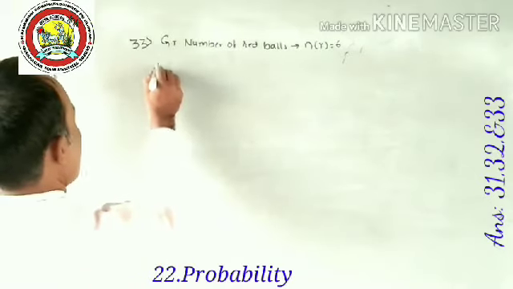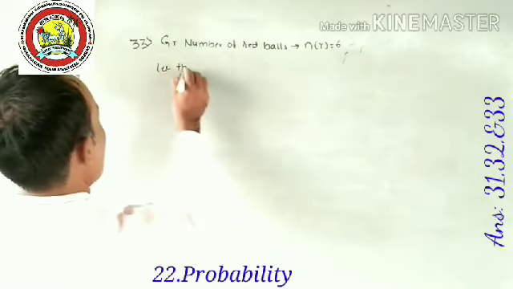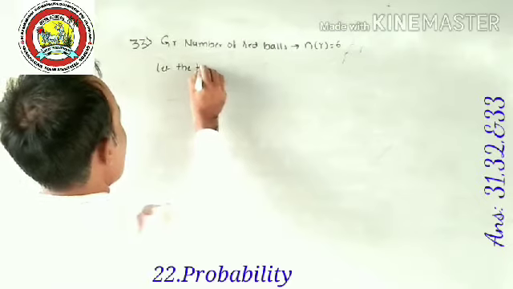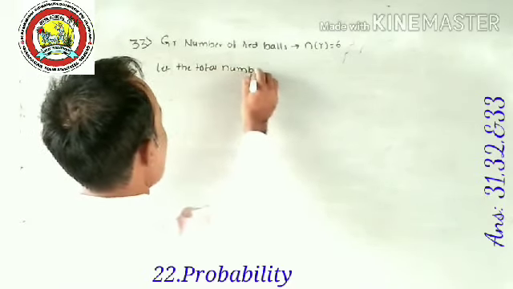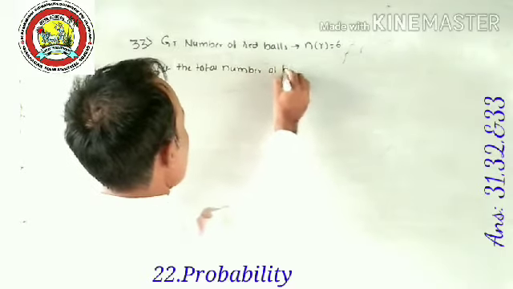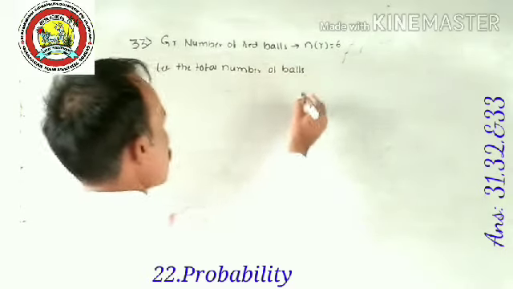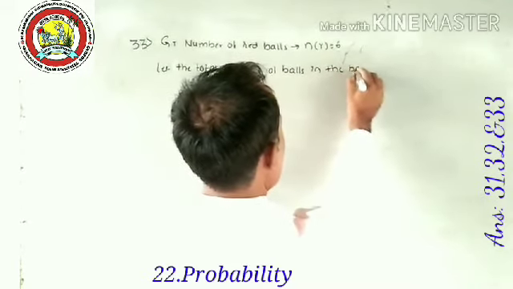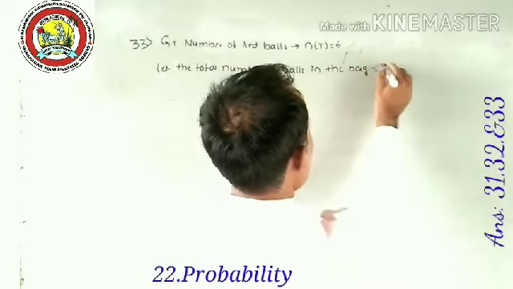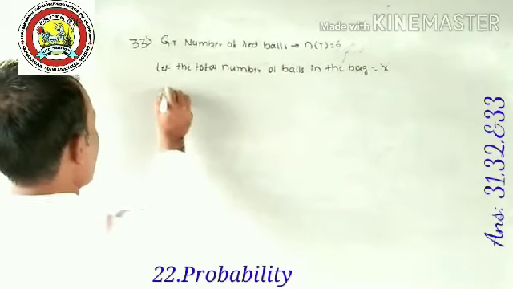Yes, let the total number of balls in the bag be x. What is the value of n of S?